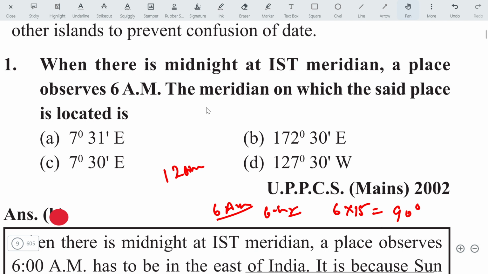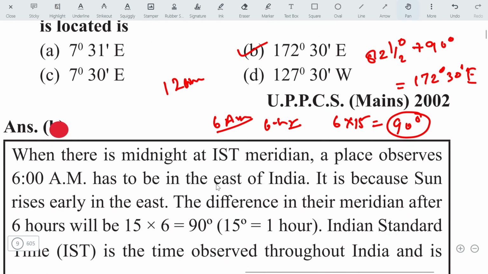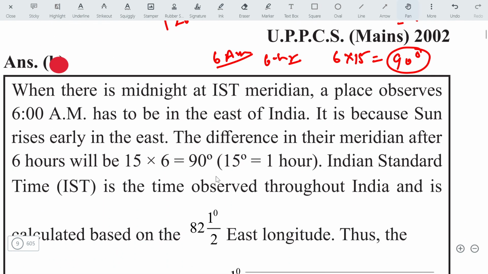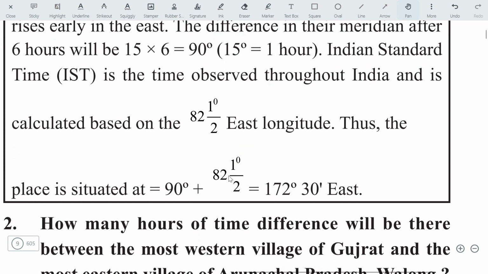So what is the question? The meridian on which the said place is located is. Then we will add this to 82.5 degree, that is the Indian Standard Timeline. Let's add. It will come 172 degree 30 minutes. Then the answer will be B. Here is the explanation. You can see the explanation, the same way I have calculated. If you want to read this, you must pause the video and you can check this out.